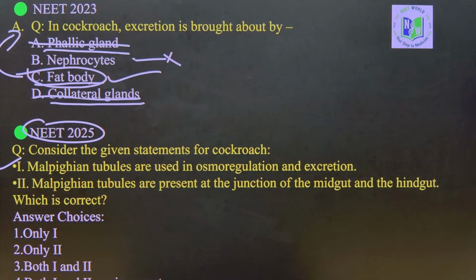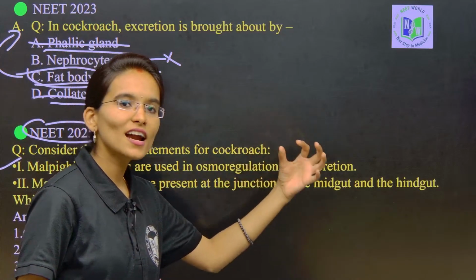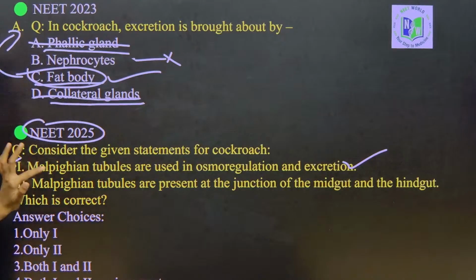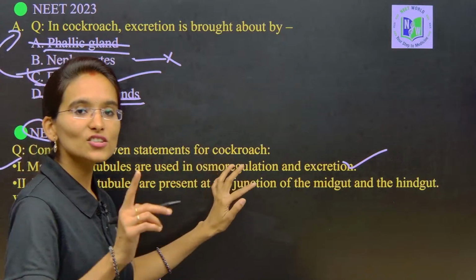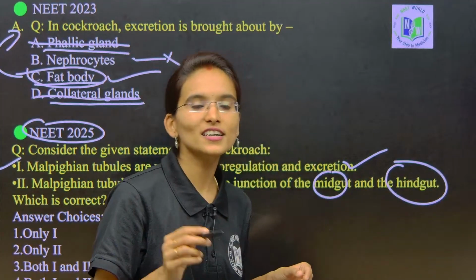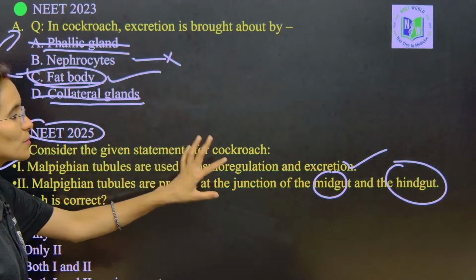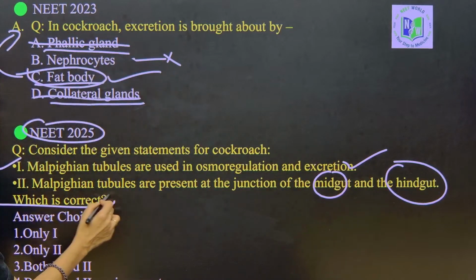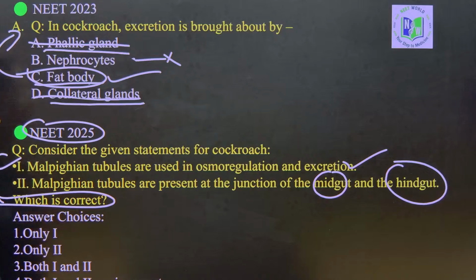Here, Malpighian tubules are used in osmoregulation and excretion. So this will be the right option. And next one, Malpighian tubules are present at the junction of midgut and hindgut. I have already explained this. Yes, Malpighian tubules are found at the region of the midgut and the hindgut, which is correct among the two statements.